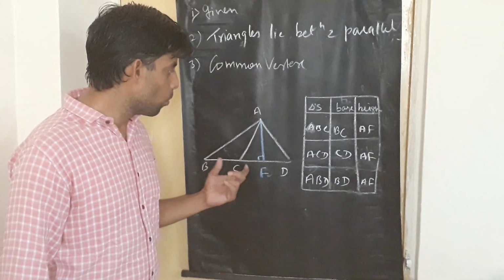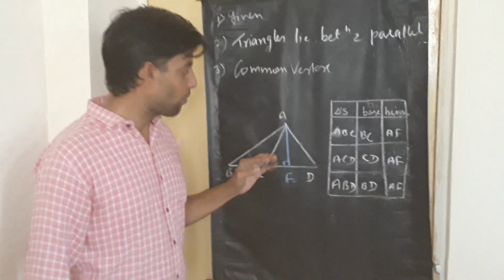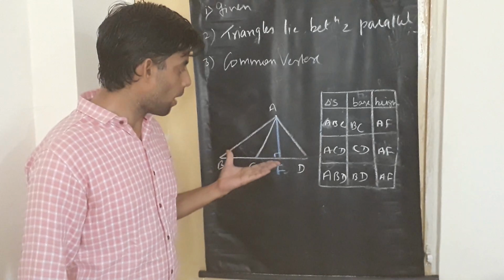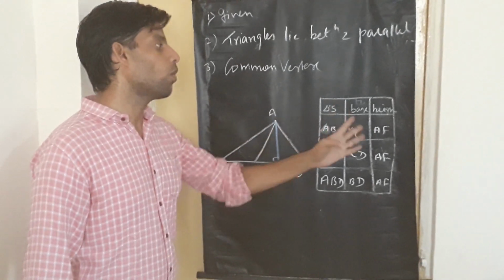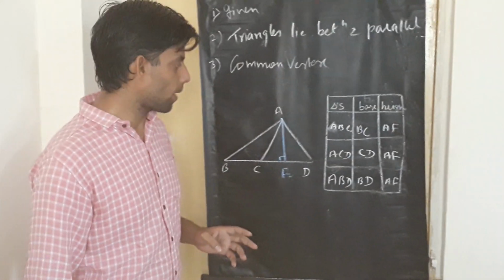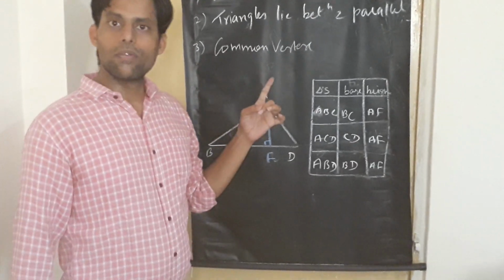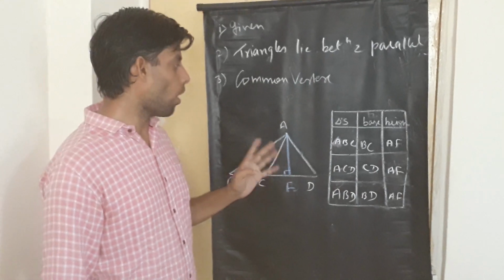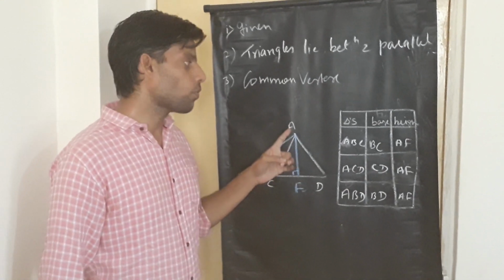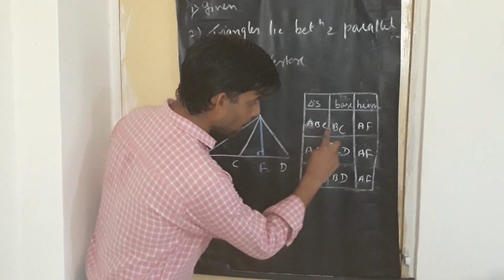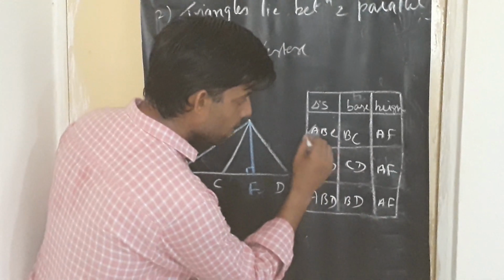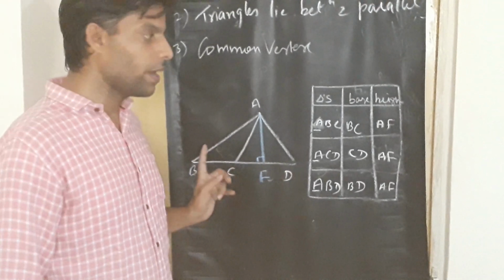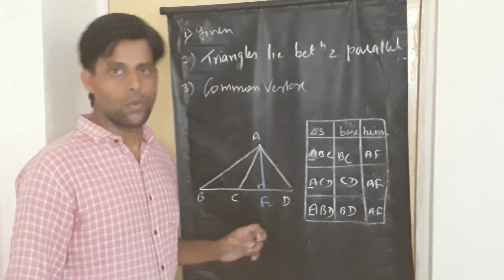A little while ago, the height was not there, but when we constructed the height and went through the whole theory part of this, we understood how the heights were equal for these triangles. This is called the common vertex method. We need to understand that whenever there are 4 points, out of 4 points, 1 point is common. You can see for the 3 triangles ABC, ACD, A is common. And the 3 points B, C, D are collinear. We can say the heights are equal. Thank you.